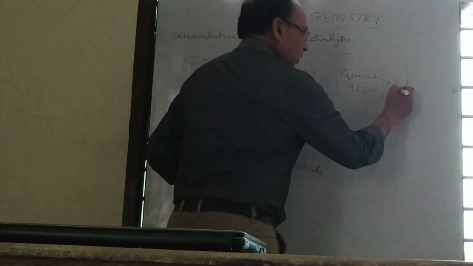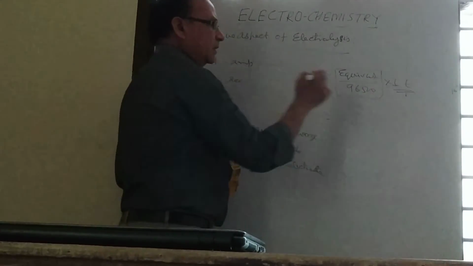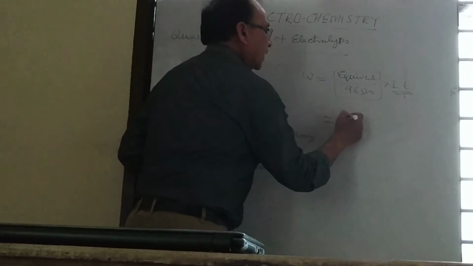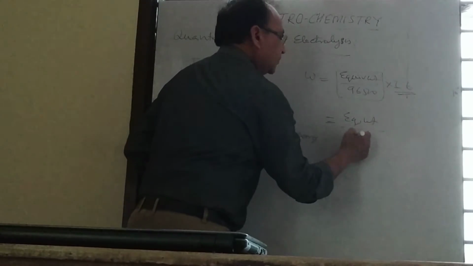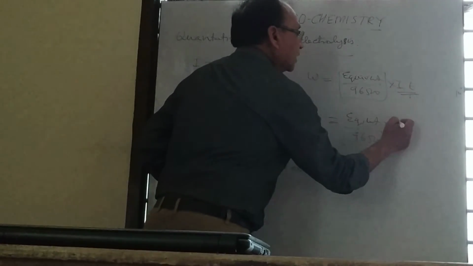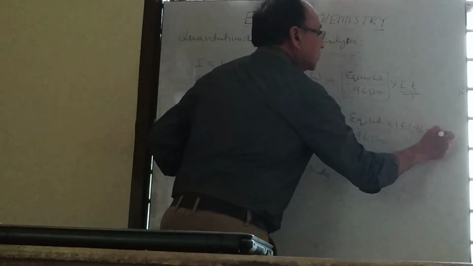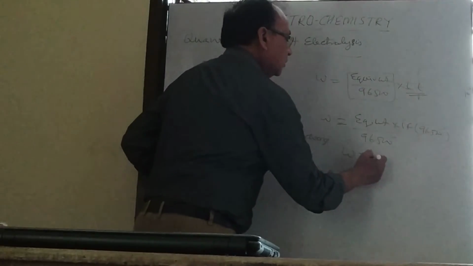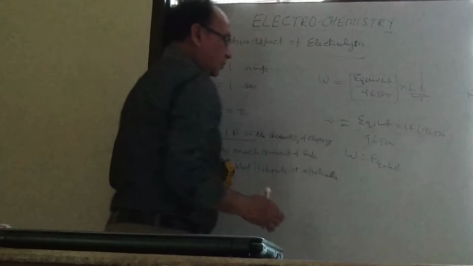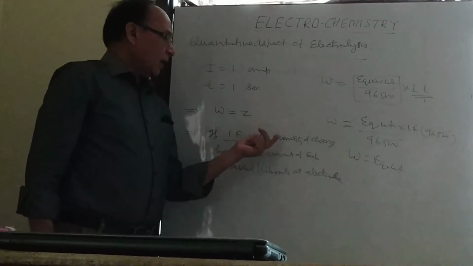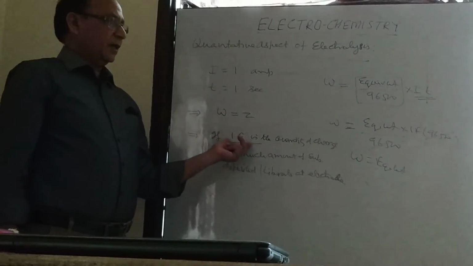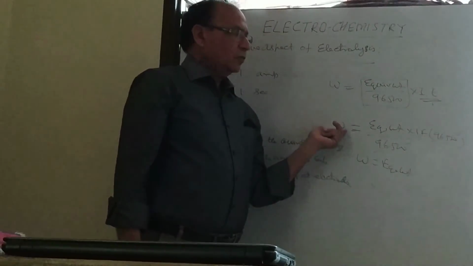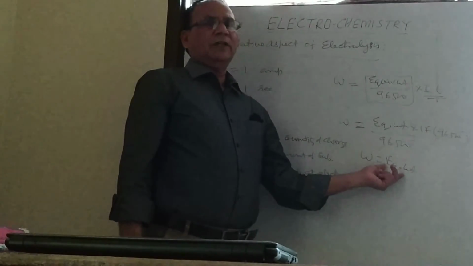Here, quantity of charge is given to us, that is 1 Faraday. So we will put the value of 1 Faraday: equivalent weight over 96500 into 1 Faraday. 1 Faraday means 96500, so we can cancel out 96500. It means W is equal to equivalent weight. So what is the answer? If the quantity of charge is 1 Faraday in the electrolytic solution, then the amount of substance deposited will always be equal to the equivalent weight of that substance.